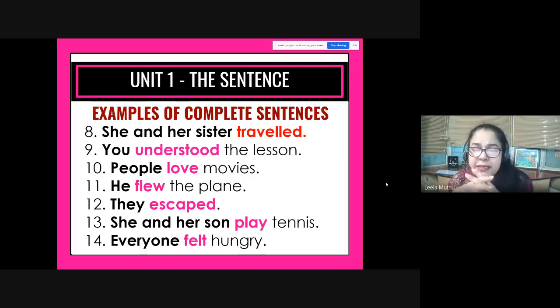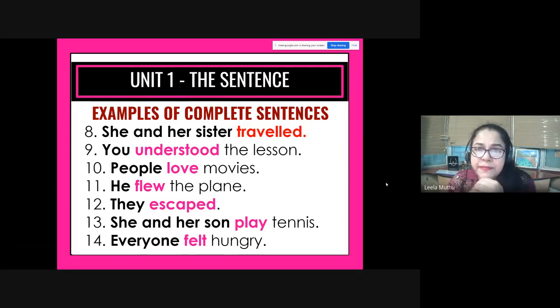A sentence is a group of words that express a complete thought or make complete sense. The first word of the sentence starts with a capital letter, and the last word of the sentence has a full stop after it, right? It has a subject in it, it has a verb in it as well. Okay, so look at this. She and her sister traveled.